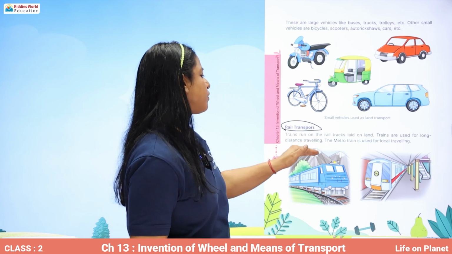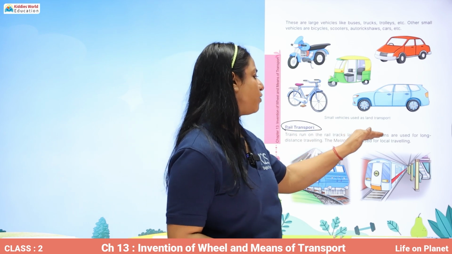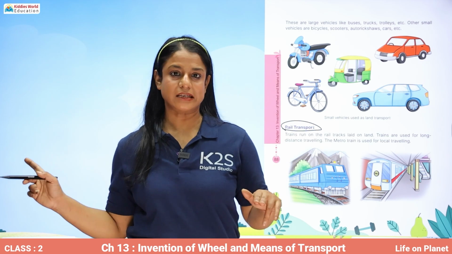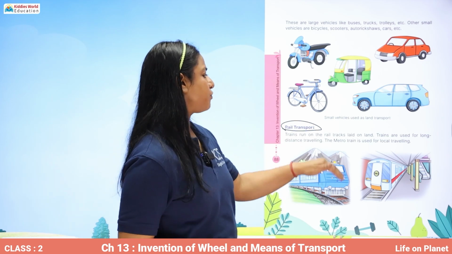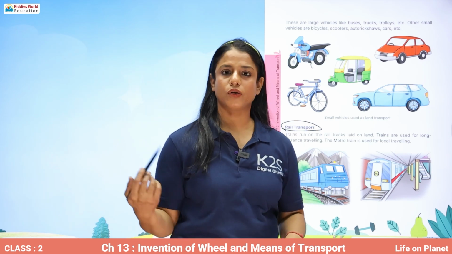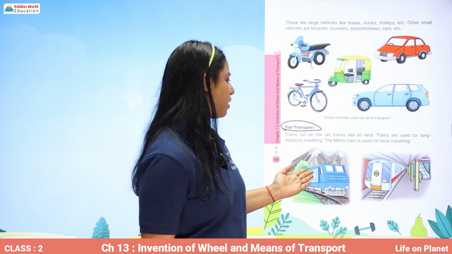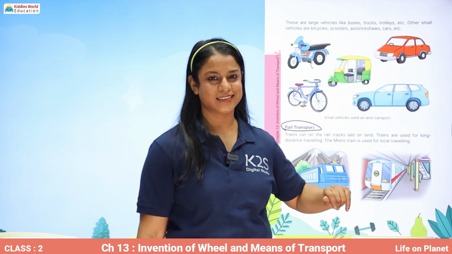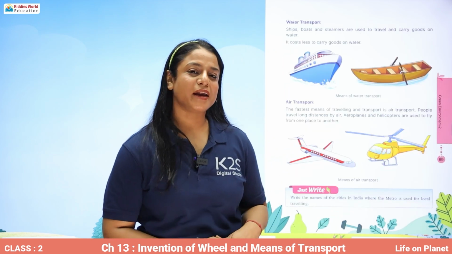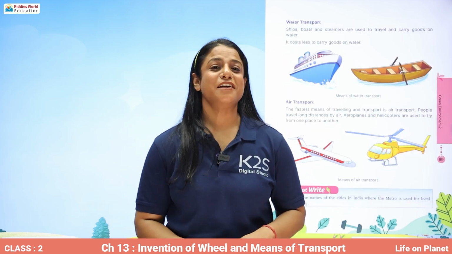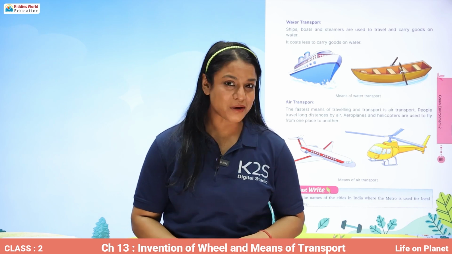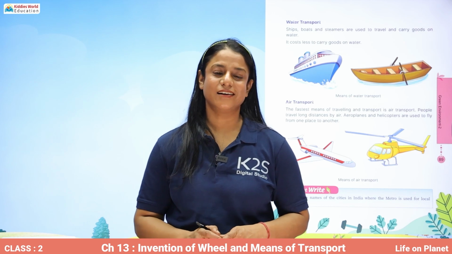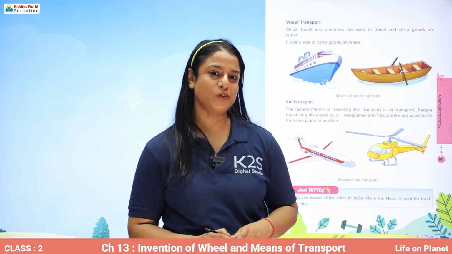So trains run on the rail tracks laid on land. Trains are used for long distance traveling. The metro train is used for local traveling. So a train looks like this and a metro train looks like this. Have you ever traveled in a metro train in your city? If not, just ask your parents to take you on a journey in your city in a metro train.